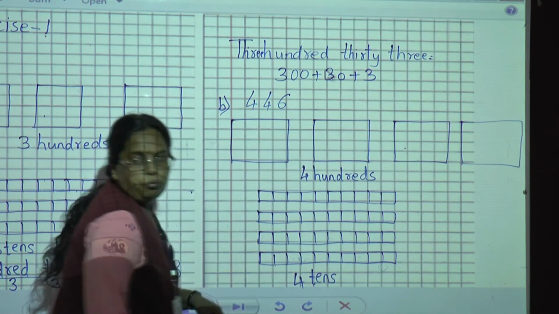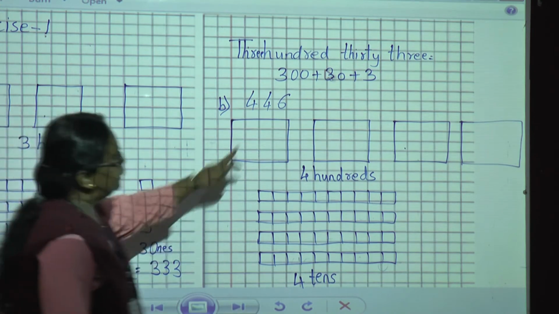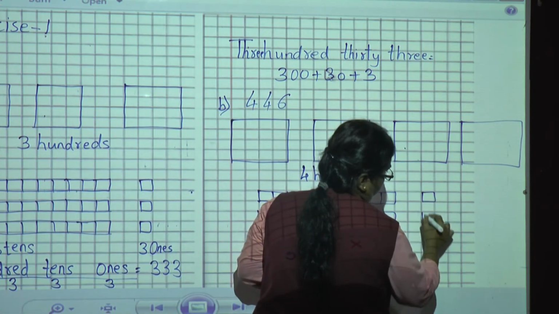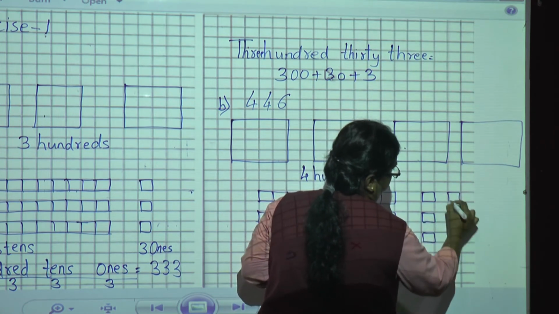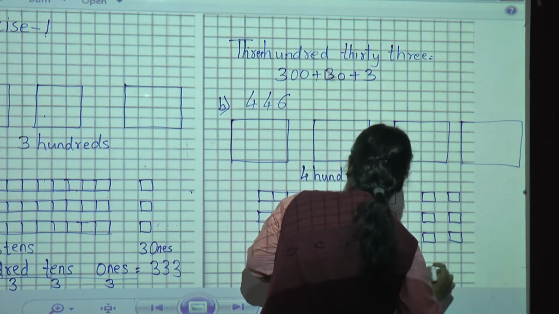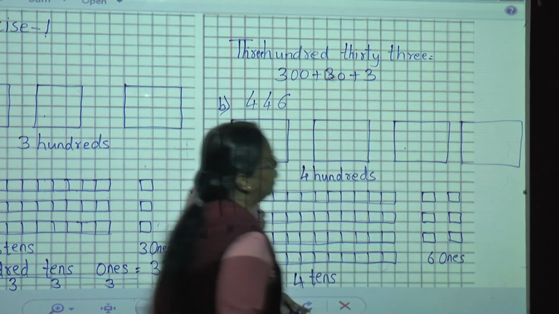Okay, now four tens and 6 ones. 1, 2, 3, 4, 5, 6. This is 6 ones. Okay.